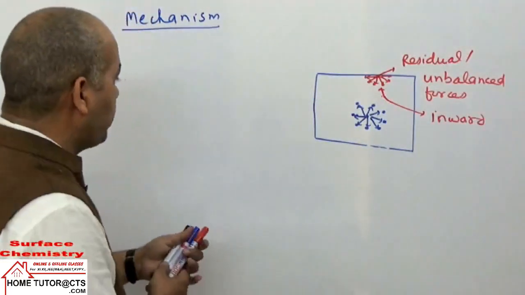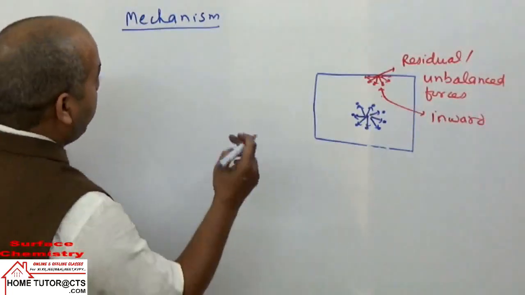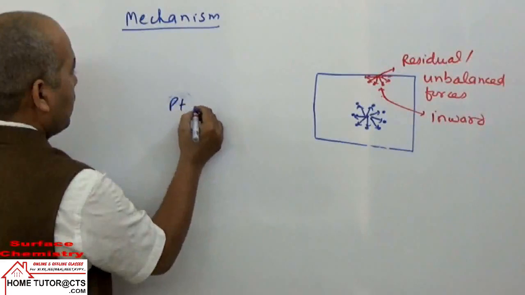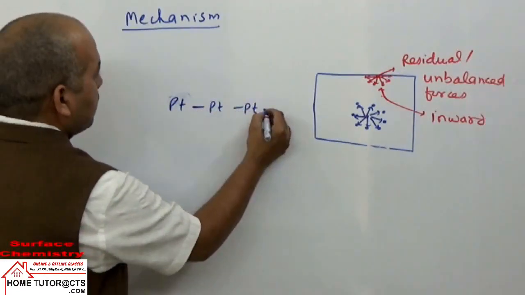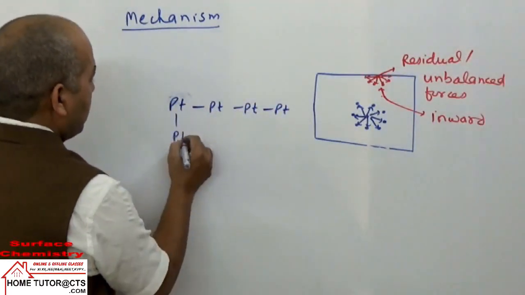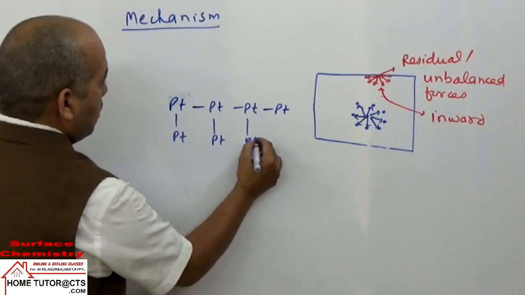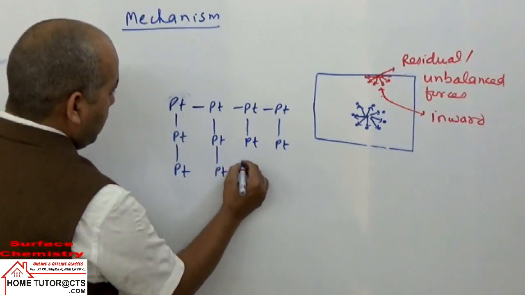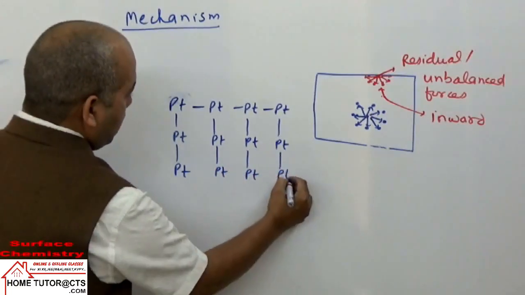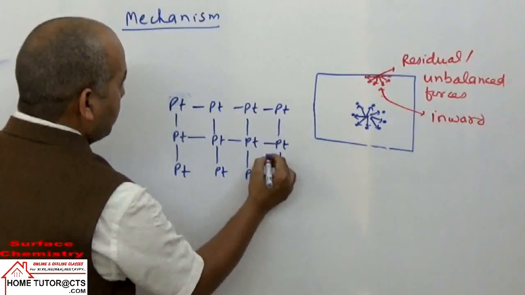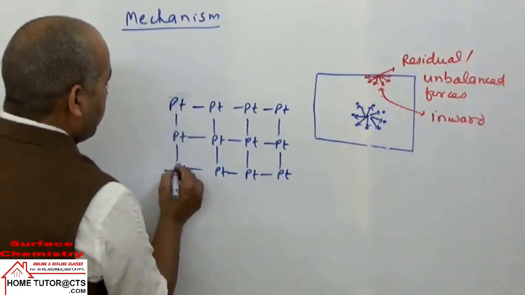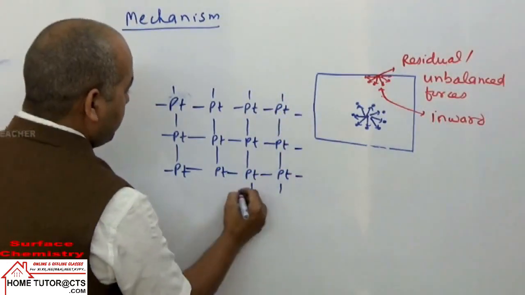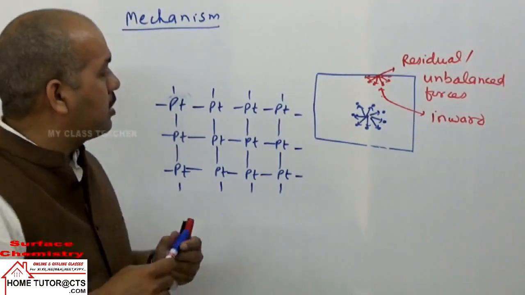If you take an example, suppose we take the metal platinum. We have platinum metal atoms. Let us think here.